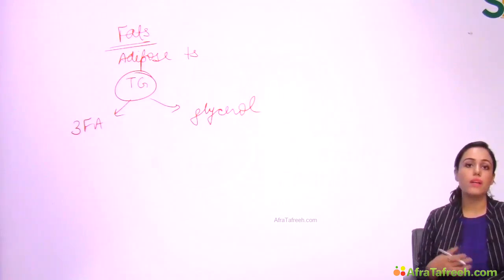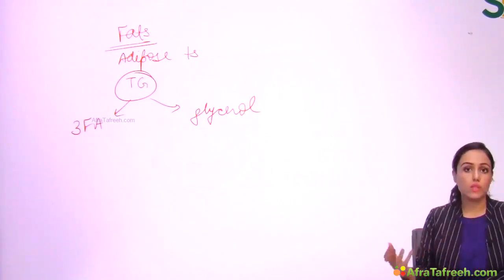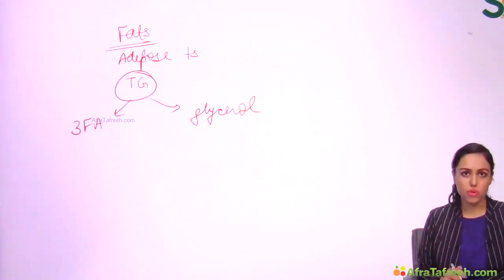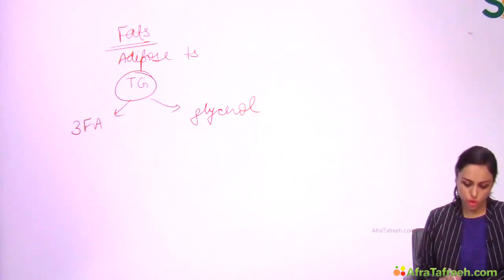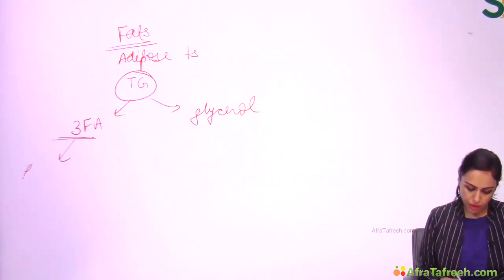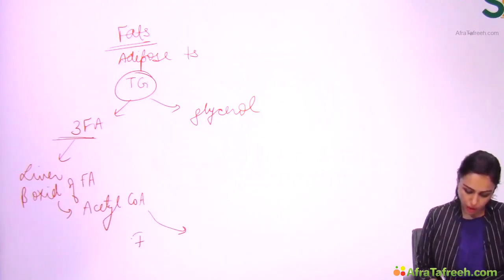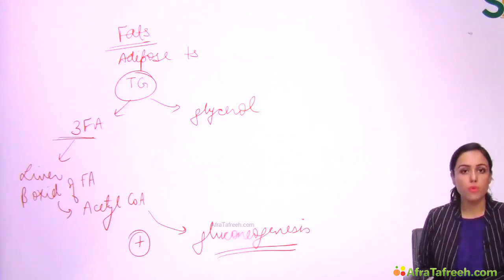That's why the name triglyceride, or triacylglycerol. Tri means 3, acyl means fatty acid, and glycerol, right? These fatty acids will mainly go into the liver for beta oxidation of fatty acid. This beta oxidation will release acetyl-CoA, and acetyl-CoA activates gluconeogenesis. Acetyl-CoA activates the very first step of gluconeogenesis, right?